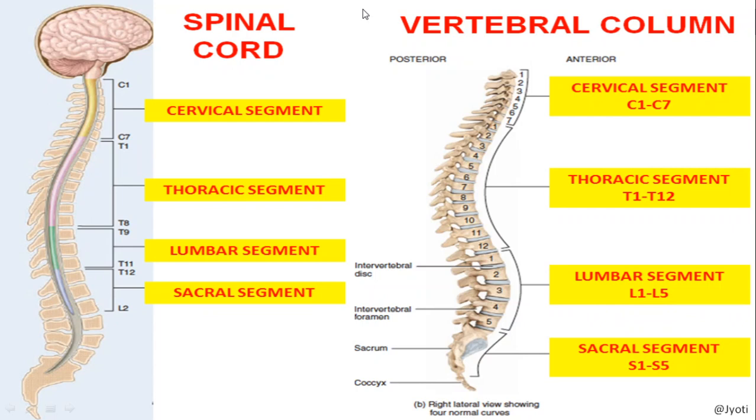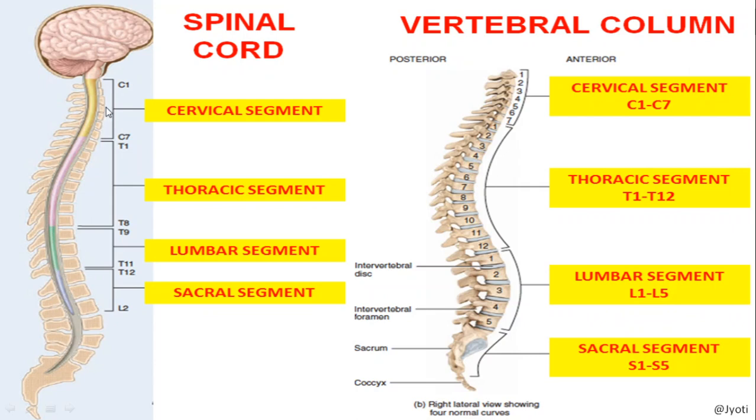Often we are confused between the spinal cord and the notochord. The spinal cord is otherwise known as the nerve cord. It is a part of the nervous system. In human beings, the spinal cord or nerve cord passes through the cavity present in the vertebral column. Here you can see this is the spinal cord, the extended part of the central nervous system.